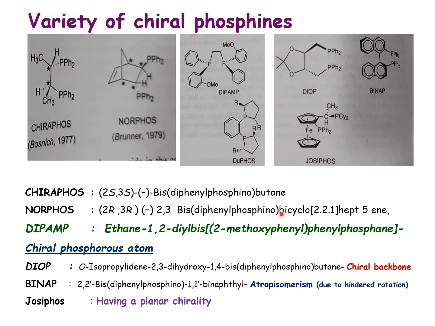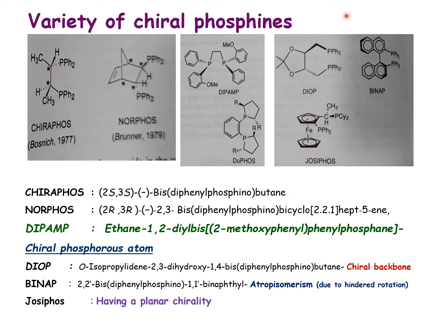You have to remember, there is no other option, at least DIPAMP. These are some of the chiral phosphine ligands which have been extensively used in organic synthesis with rhodium based organometallic complexes. These are the best examples of chiral ligands. One is chiraphos, a bis(diphenylphosphino)butane. This is butane, 1 2 3 4, there are 4 carbons. Bis diphenylphosphine, so two diphenylphosphine groups on butane. Here you can see the chiral center.